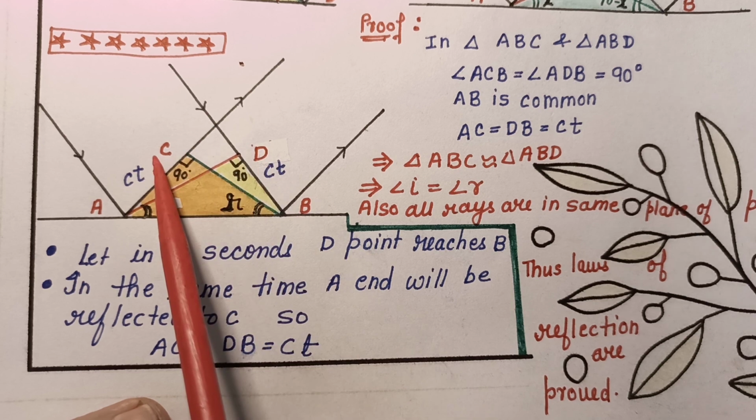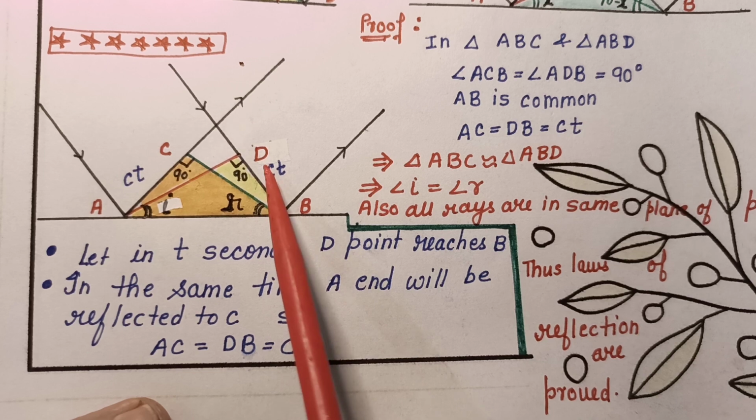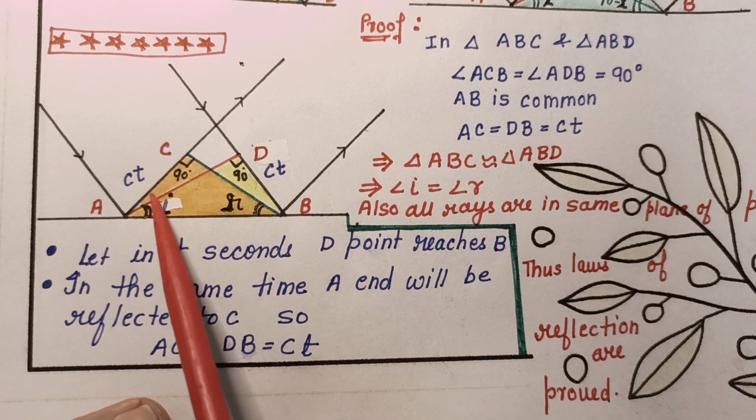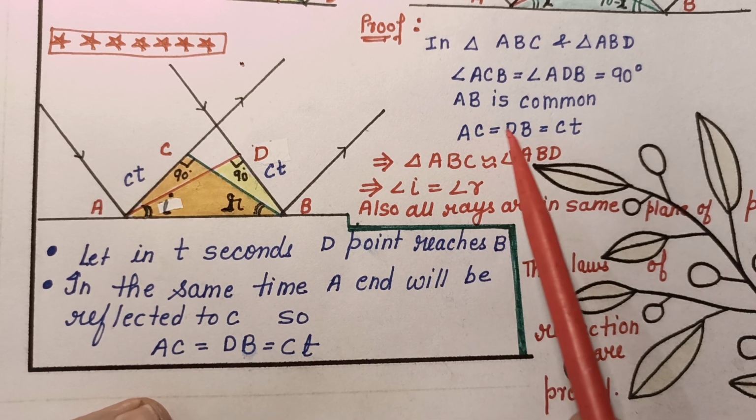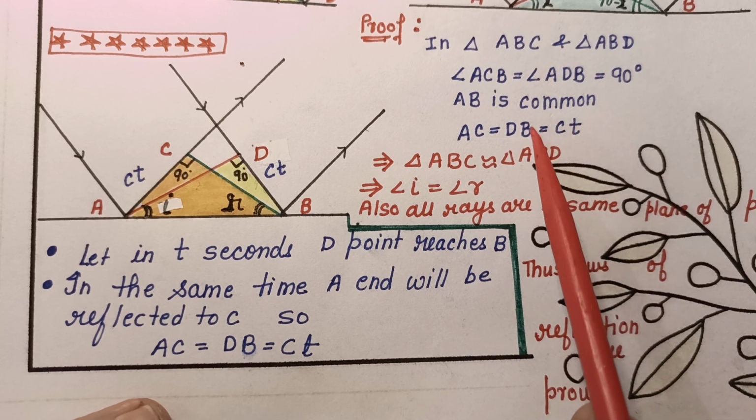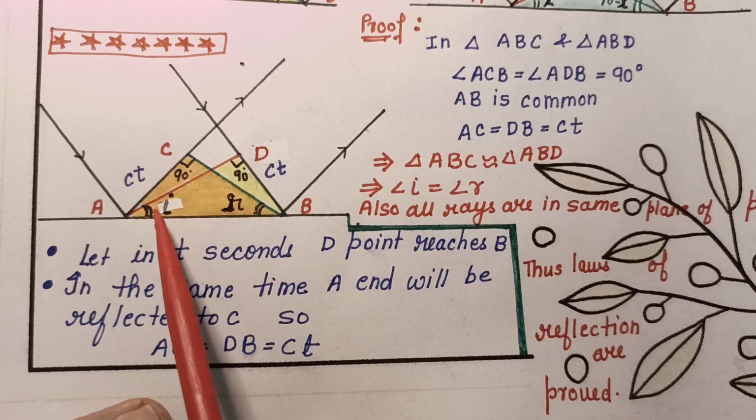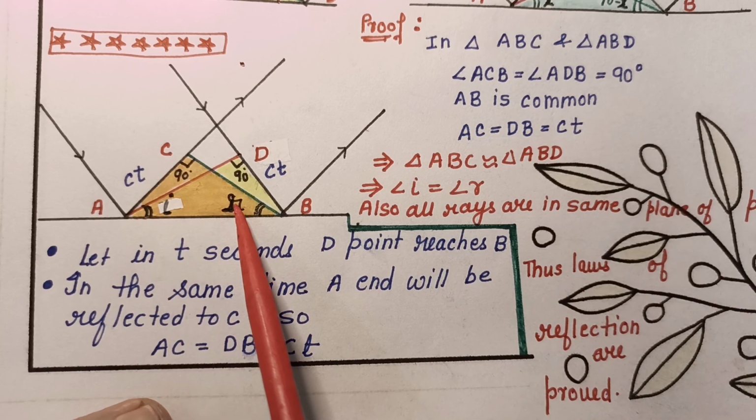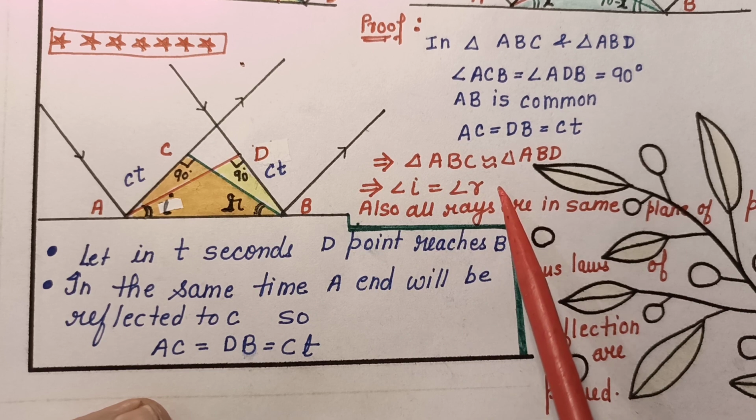Since the medium is the same, the speed of light is the same, so this distance is also speed of light into time t, and this distance is also speed of light into t. So these two sides of the triangle are equal. So these three conditions say that the two triangles are congruent and therefore the corresponding angles will be equal. So we proved that angle of incidence is equal to angle of reflection.